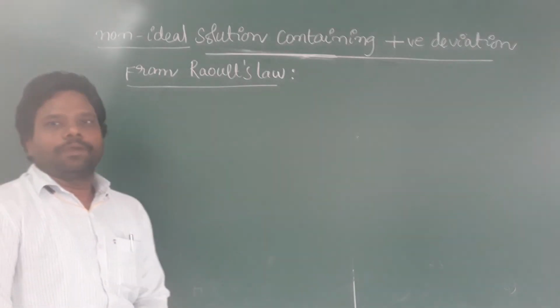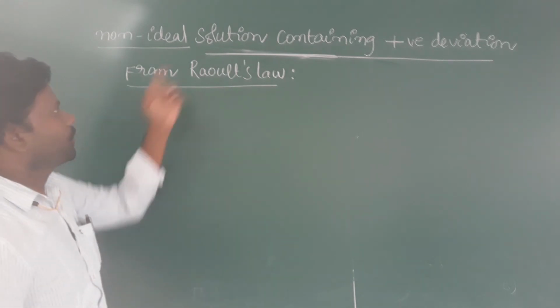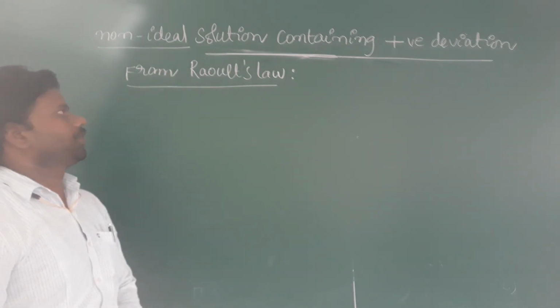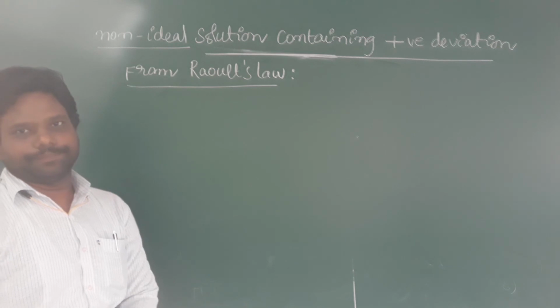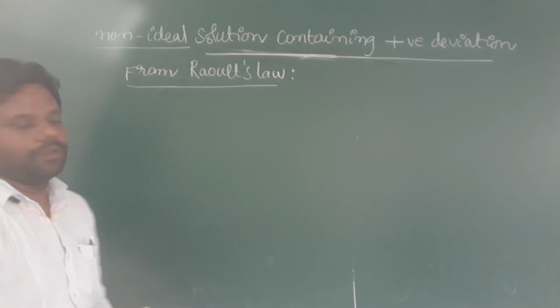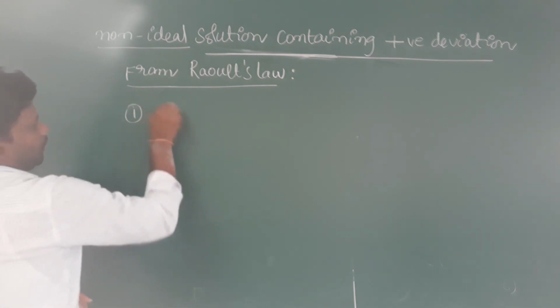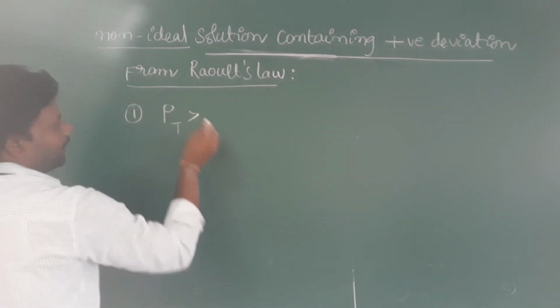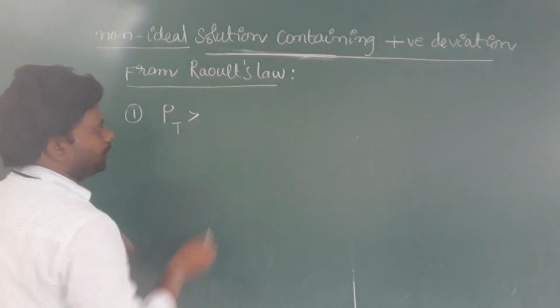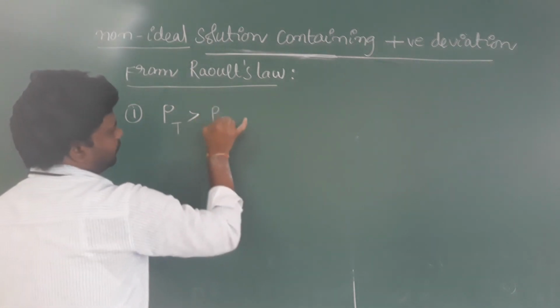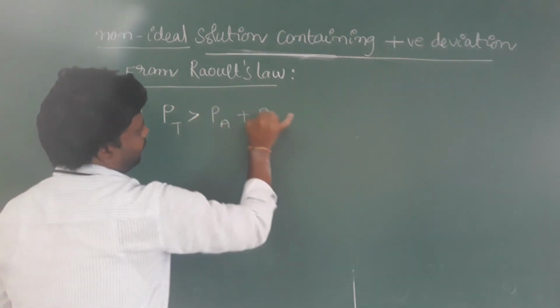Now we are going to discuss non-ideal solutions showing positive deviation from Raoult's law. Look here. First one: the total vapor pressure of the solution is greater than the sum of the partial pressures of components A and B, PA plus PB.